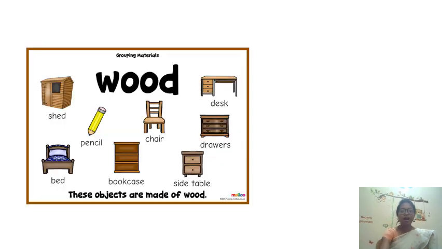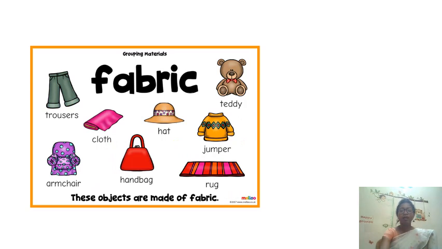So these are the materials that are made from wood. All these things you must have seen. You use a pencil, chair, drawers, bookcase, bed. All these things which are used by you are made of wood. And what is fabric? The clothes that you wear are made of fabric: the trousers, pants, the hat, the teddy that you use, the handbag and the armchair. All these are made up of fabric.